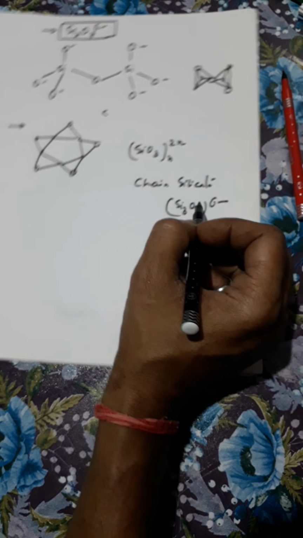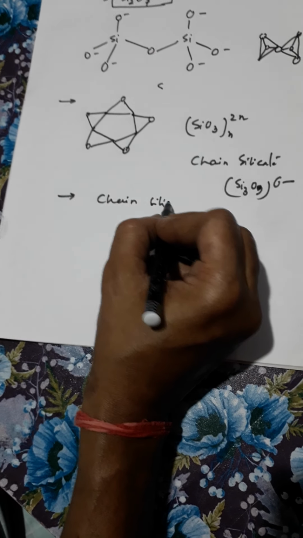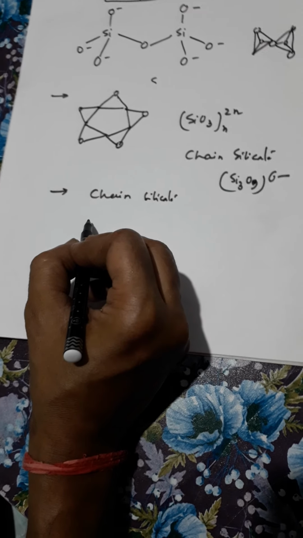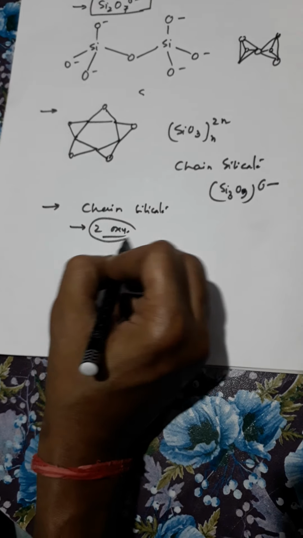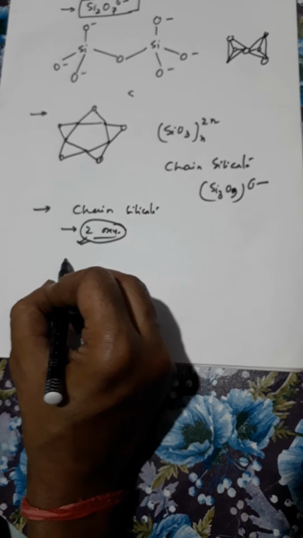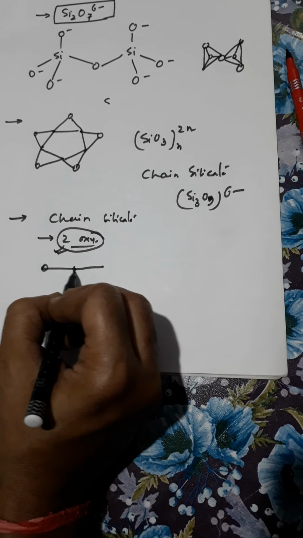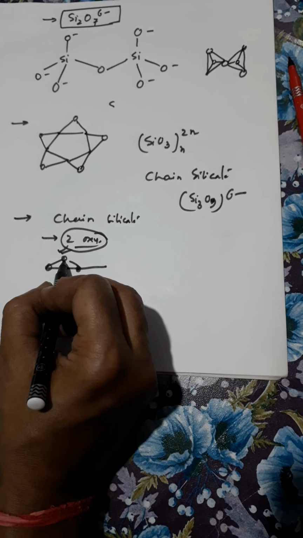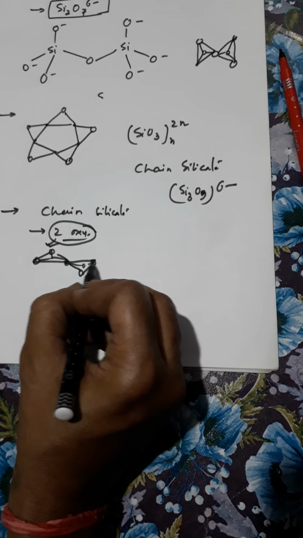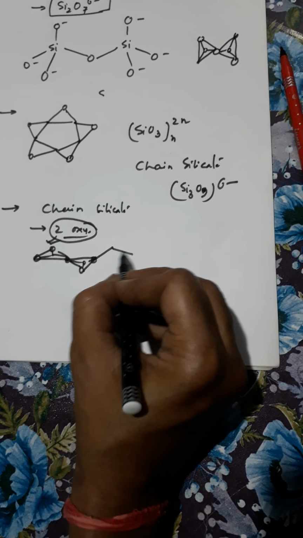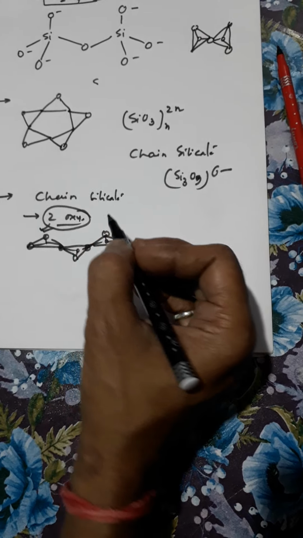Next will be chain silicate. In case of chain silicate, in this case also two oxygen atoms are shared. These are all asked: how many oxygen atoms are shared? Two oxygen atoms. This will form a chain-like structure. Then it is called which type of silicate? Chain silicate.